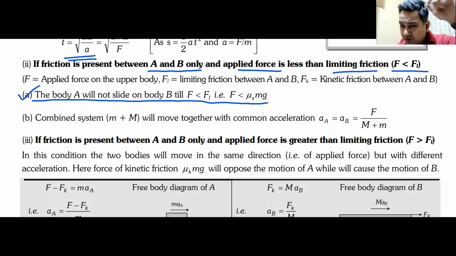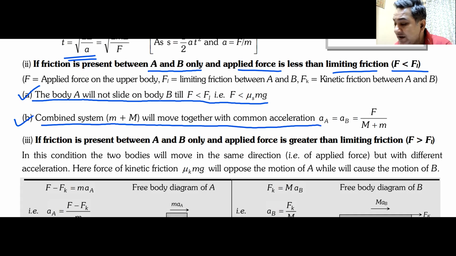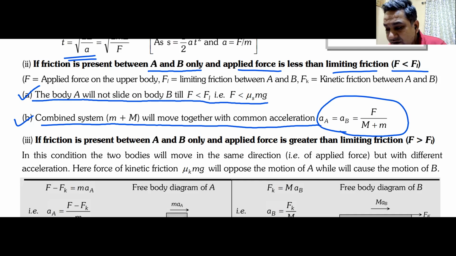Body A is not moving with respect to body B, but body B would be moving with respect to body A, and therefore the combined system will move together with a common acceleration with respect to ground, and that acceleration will be F divided by capital M plus small m, because A is not moving with respect to B. Why is it not moving? Because the applied force is less than limiting friction.